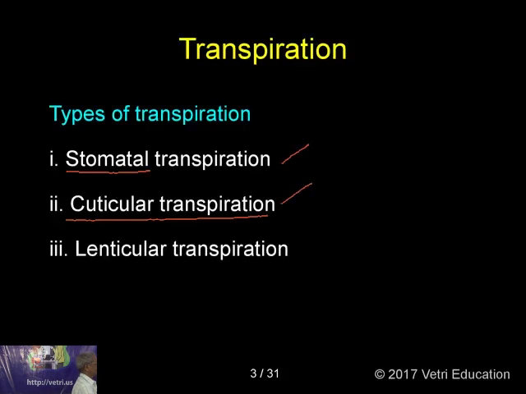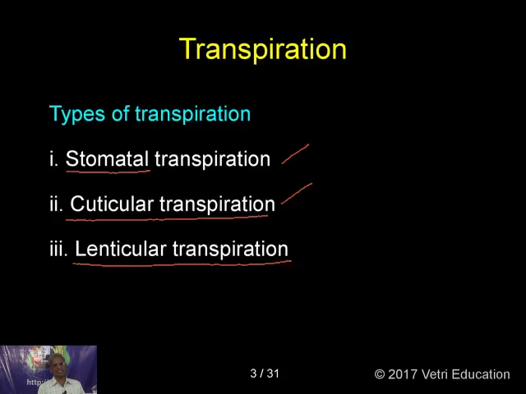Okay, fine. Then lenticular transpiration. What is this lenticular transpiration? These structures are called lenticels. They are a little bit bigger openings, nearly hundreds of times larger than the stomata.